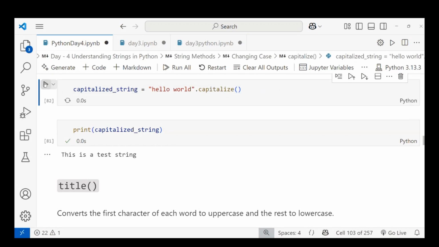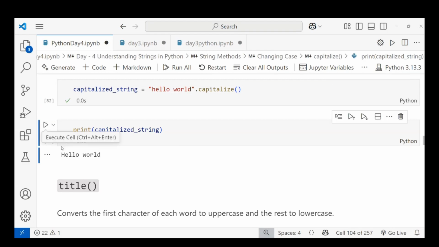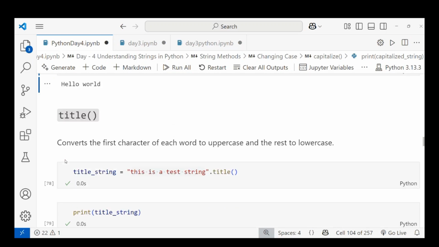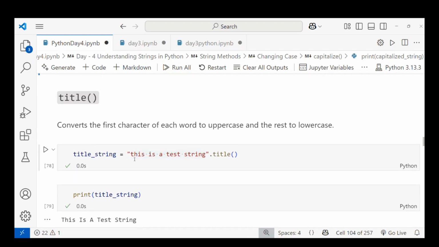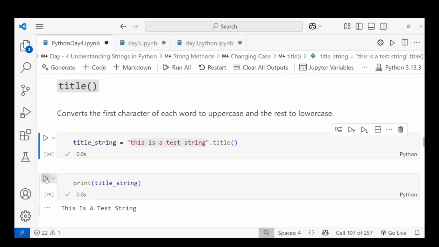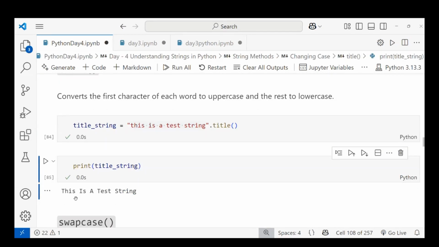Only the first letter is capitalized. When I'm using title, all the first letters should be uppercase and the rest lowercase. This is how title works. I'm running this and printing it. You can see all first letters are uppercase and the rest lowercase.